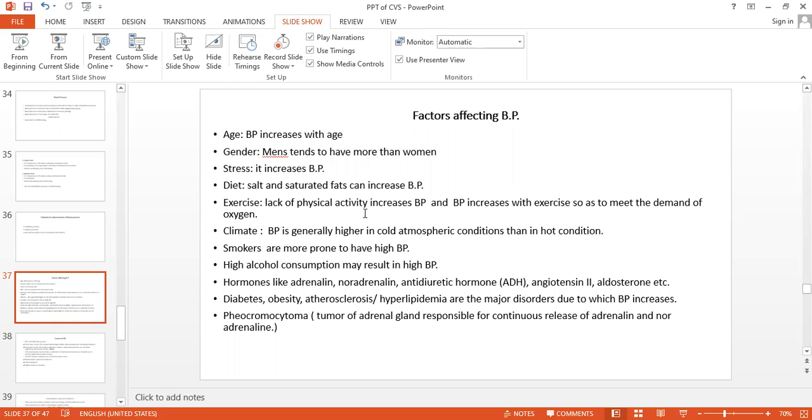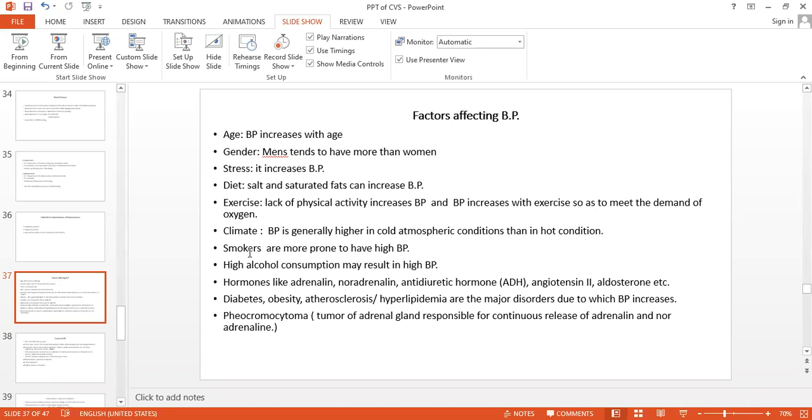If you do not do physical activity, you will become obese, and that obesity will increase your pressure, isn't it? So both are important, lack and too much. So be in the limit. Climate: generally a cold atmospheric condition, more than a hot one, will increase the BP.